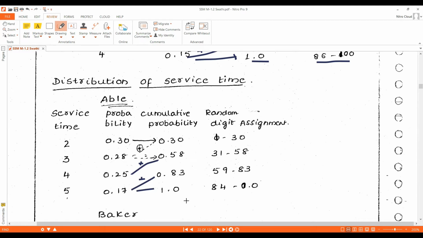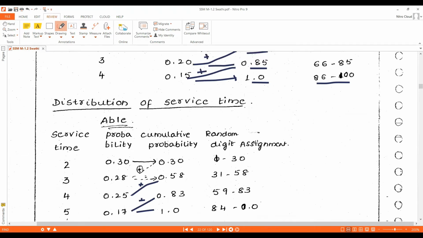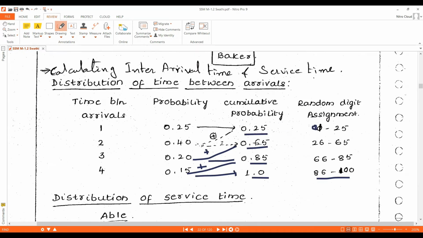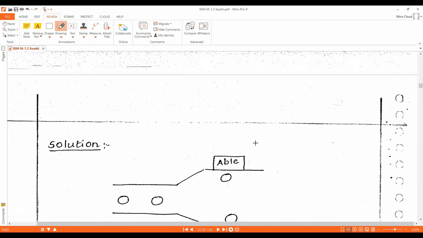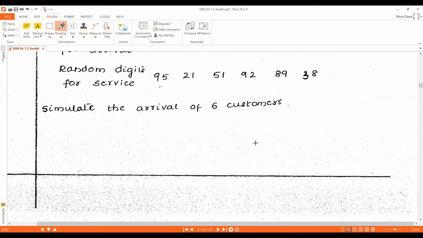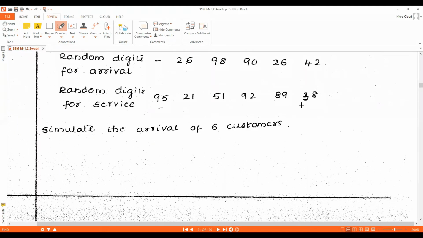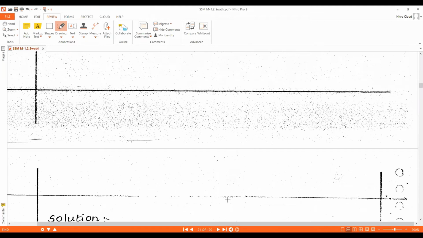Okay, after calculating the cumulative probability, we need to assign the random digits. Always the random digit assignment will start with 1. Before assigning, we need to check whether it is a 2-digit or 3-digit random digit. For service time, the random digits given in the problem are 2-digit only. So we assign 2-digit random digits.